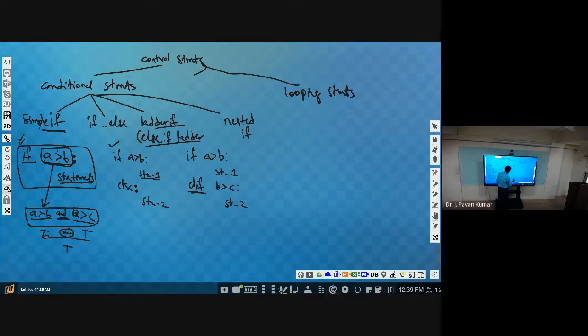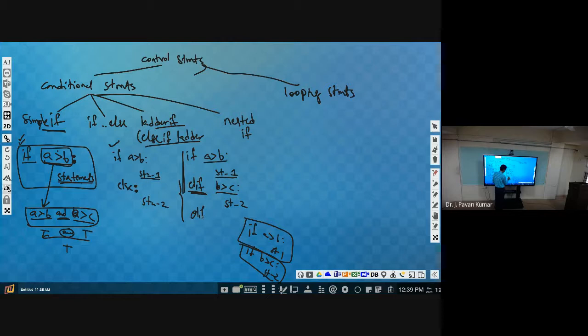Suppose you write if A greater than B, then statement 1. Next, if B greater than C, statement 2. Then irrespective of the first condition's outcome, the second condition will be checked. Why? Because this is a simple if, and this will be considered as another simple if. That's why these two are independently checked. Whereas here there is a relation. If the first condition fails, then only the second condition will be checked. If the first condition passes, that is A greater than B is true, then the statements will be executed and the remaining will be ignored.